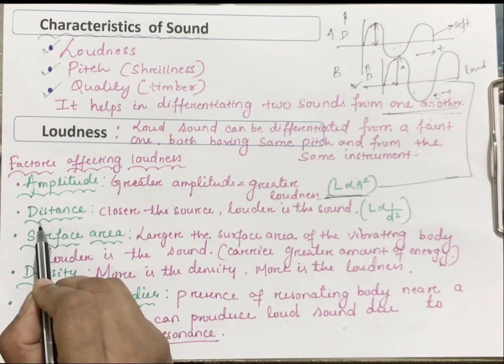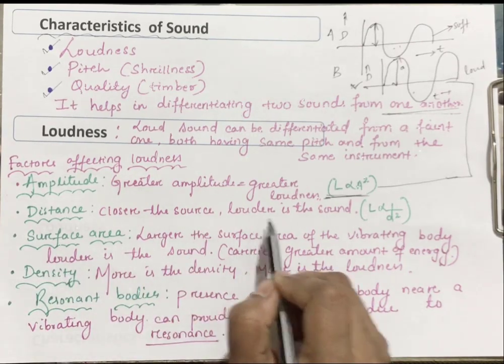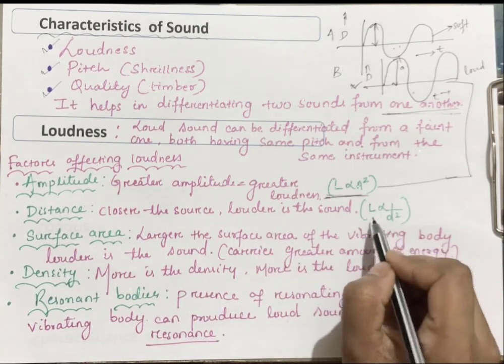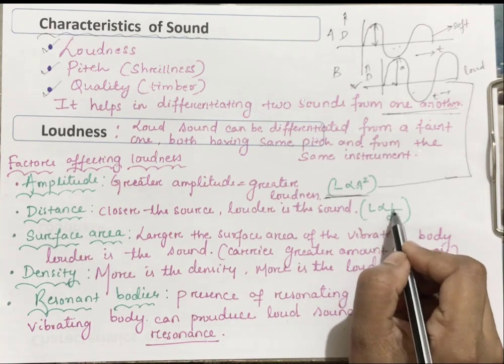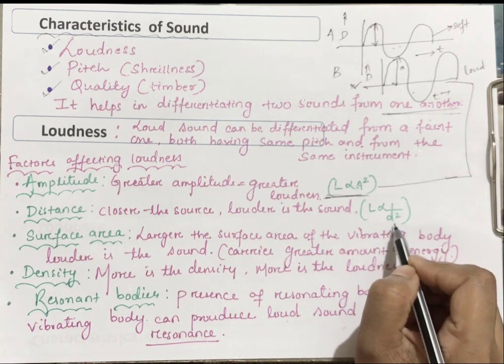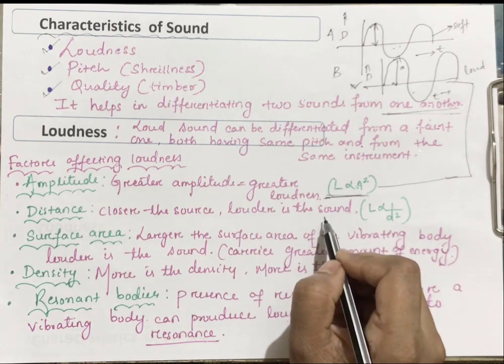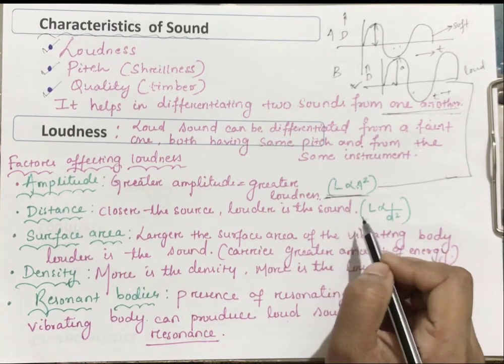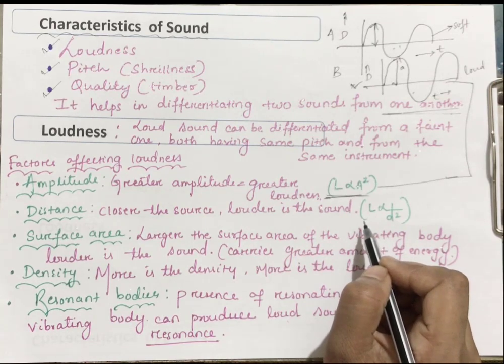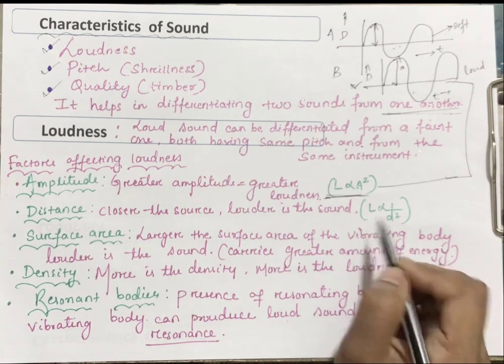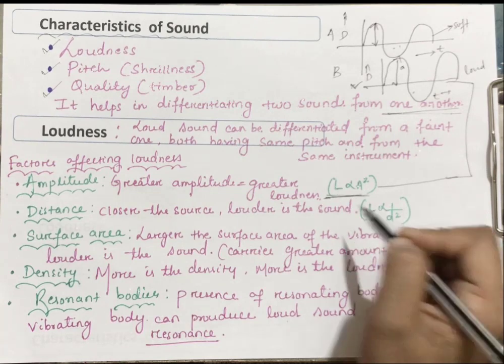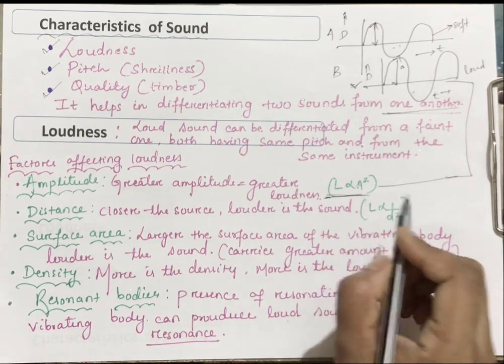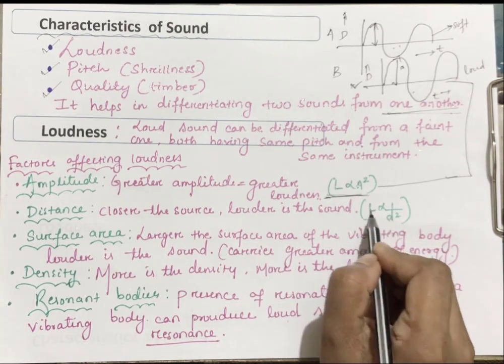Next one is your distance. Closer the source, louder is the sound, and the relation is given as loudness is inversely related to the square of the distance. If the person is very near to the source, definitely the loudness will be more, and slowly if the distance increases, then what will happen to the loudness? Loudness will decrease. Yes, distance increases, loudness will decrease, because they are related inversely.